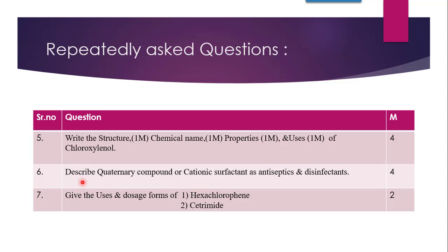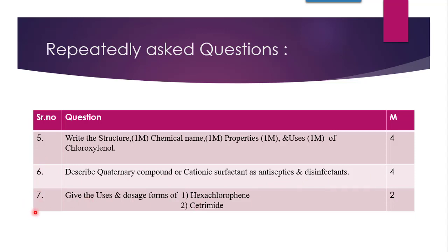Question number 6 is, describe quaternary compounds or cationic surfactants. These are known by both names, quaternary compounds or cationic surfactants, as antiseptics and disinfectants. That means a complete note is asked on the quaternary compounds or cationic surfactants, which is for 4 marks, including what they are, how they are formed, what the mechanism of action of quaternary compounds is, what the examples of quaternary compounds are, and a few of the features. So this question carries 4 marks. This complete note on quaternary compounds I have also included in the video.